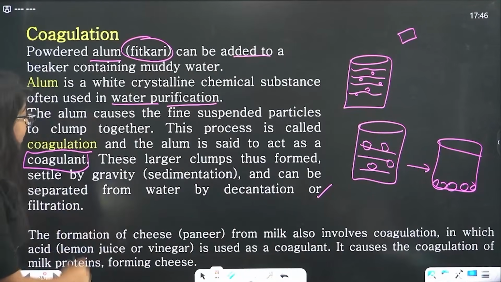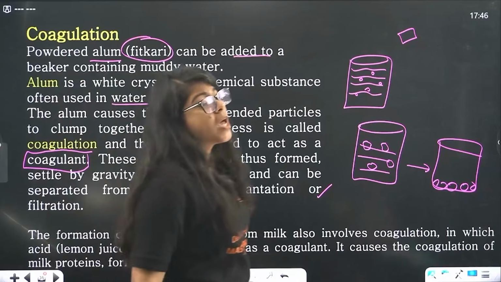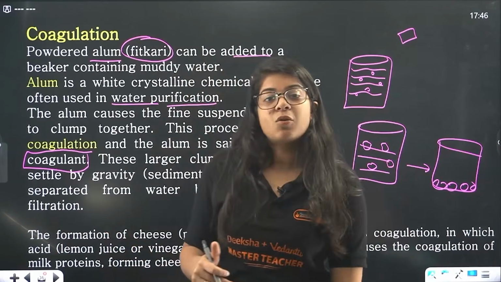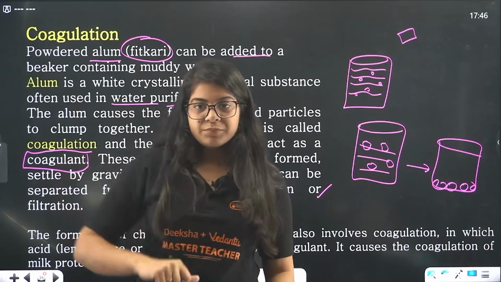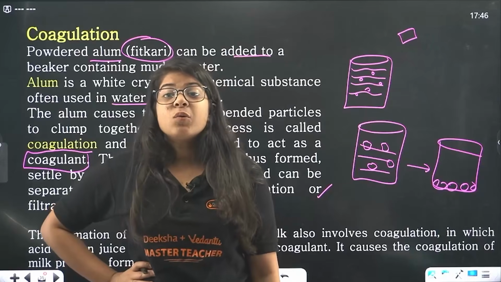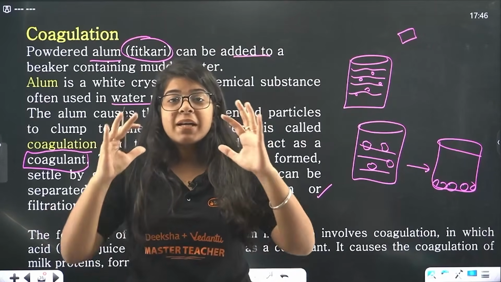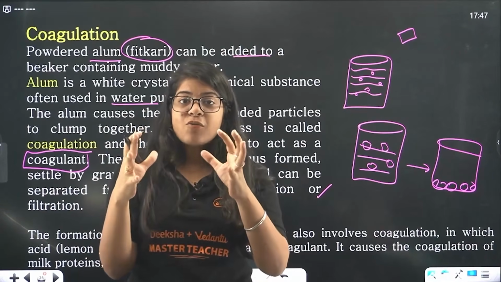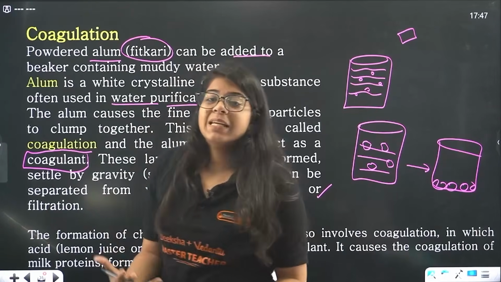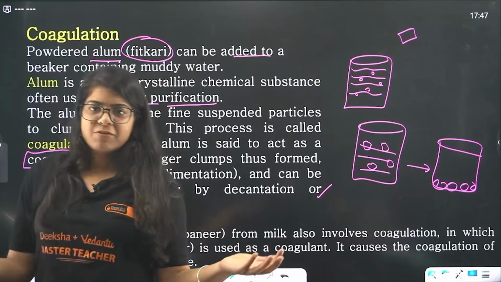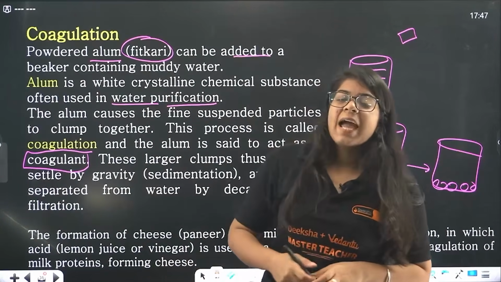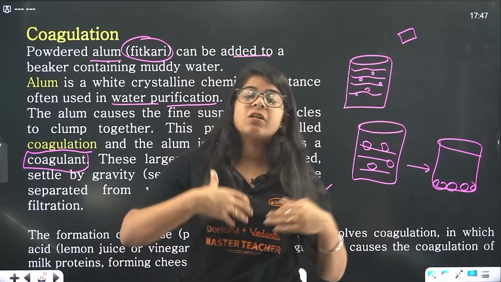Okay, the formation of cheese from milk. Now, if you ever made paneer or cheese in your home, you'll see what your mother does or what you do is you put some lemon juice inside your milk, and what it does, it makes the milk particles coagulate. Bigger lumps start to form, right? And then we soak out all the water, and a bigger lump, that is your paneer, is formed, that we all love to eat, majority of the people. Okay, so it causes coagulation, and hence it is also being used in our daily life.